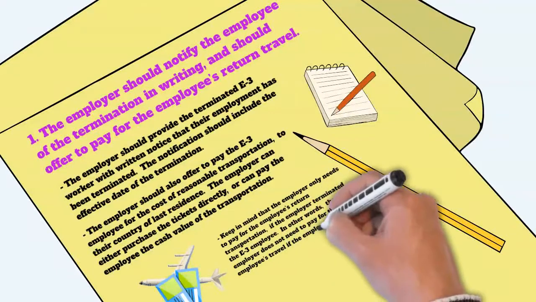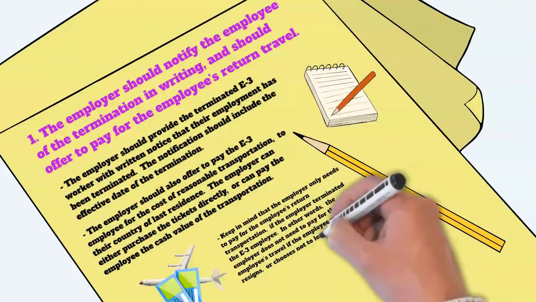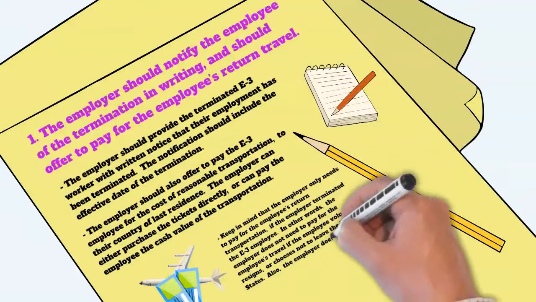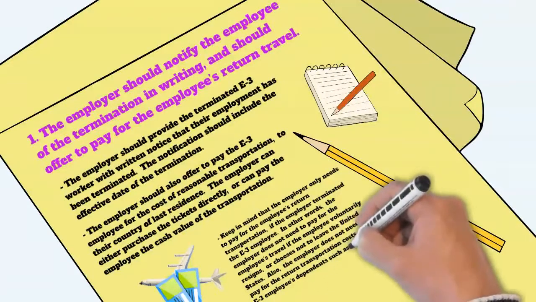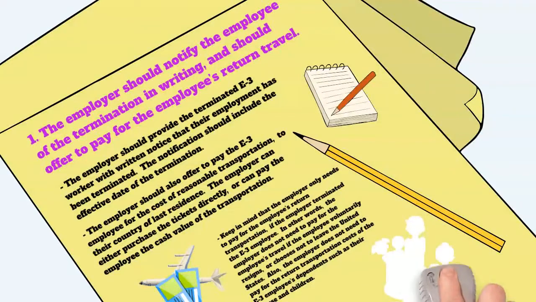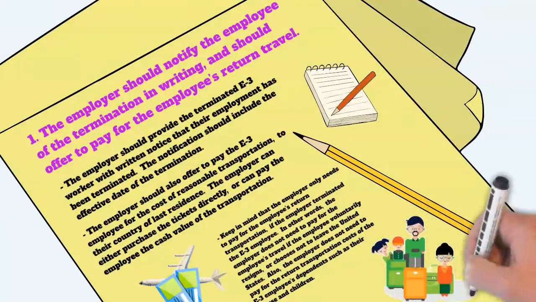the E-3 employee. In other words, the employer does not need to pay for the employee's travel if the employee voluntarily resigns or chooses not to leave the United States. Also, the employer does not need to pay for the return transportation costs of the E-3 employee's dependents such as their spouse and children.